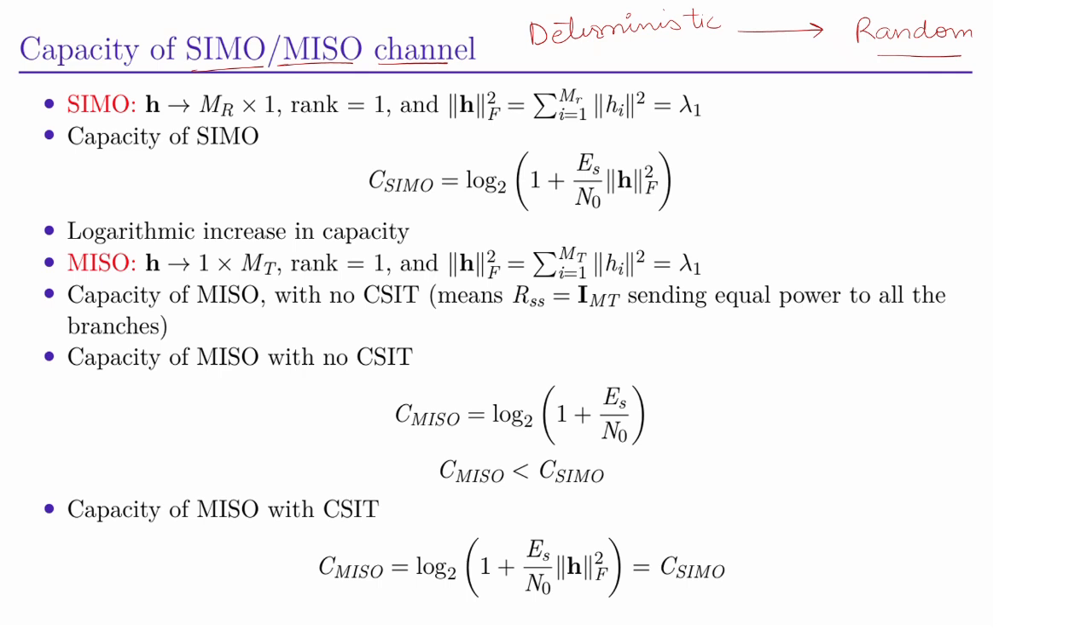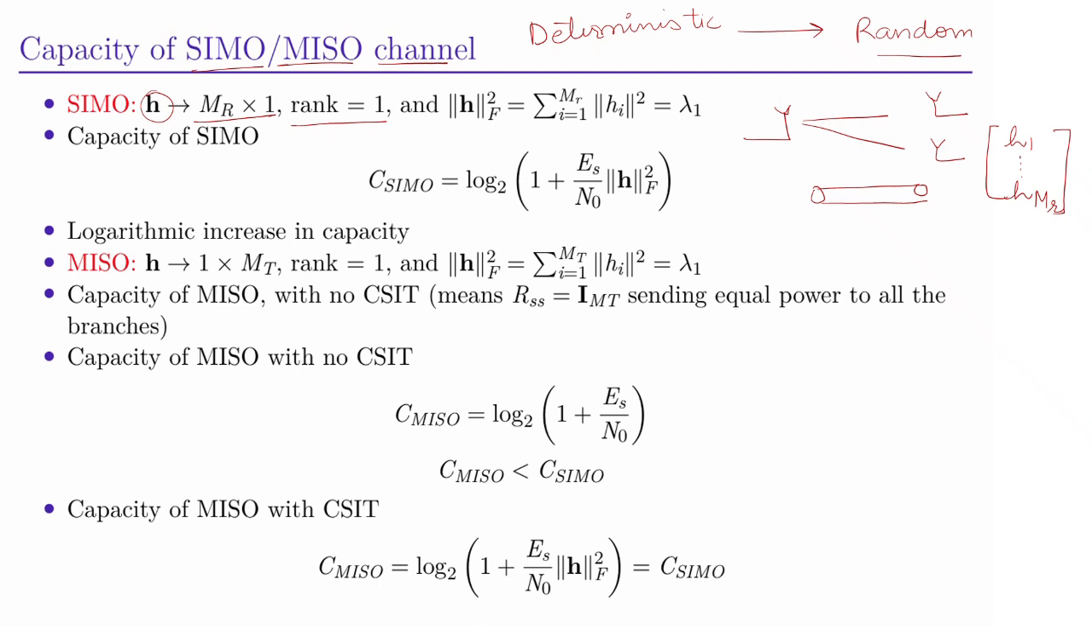So SIMO basically means we have one transmitter, we have two receive antennas, and then we have links. So this can be replaced with a single pipeline. Here H would be represented as a column matrix. We have H1 and so on up to HMR. So the dimension of H would be MR cross 1. Rank is equal to 1 because we are only able to achieve one single pipeline, and thus the Frobenius norm